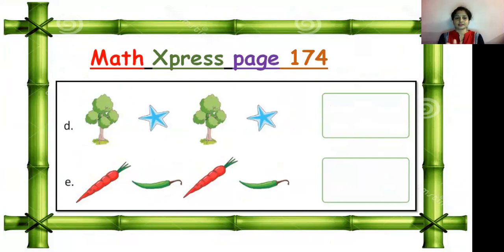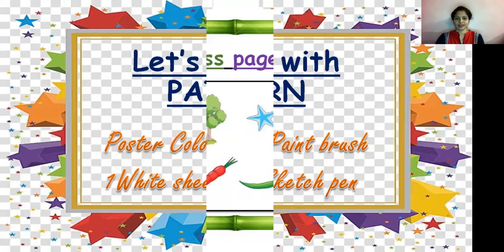Now come to the next part of the same page, D part. Look at these things. A tree, star. A tree, star. So what will come in the box? Yes, a tree. Now look at the last part. Carrot, chili. Carrot, chili. So what will come at the last? Yes, it's a carrot. Wow. Now you can do. Okay.